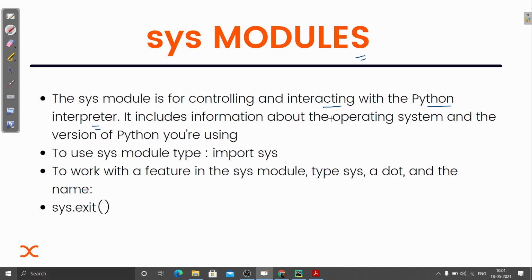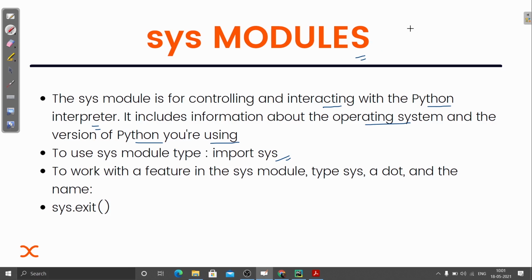It includes information about the operating system. We can also get to know the operating system on which we are executing the code, and the version of Python we are using. To use this module, just the same way we import any other module, you write import sys and the module will be imported. You can also find what functions are inside this module, get to know about them, and use them.